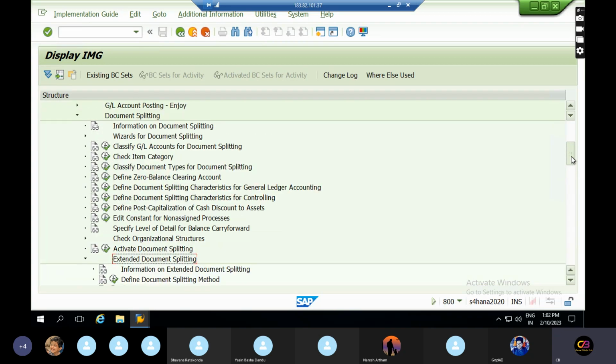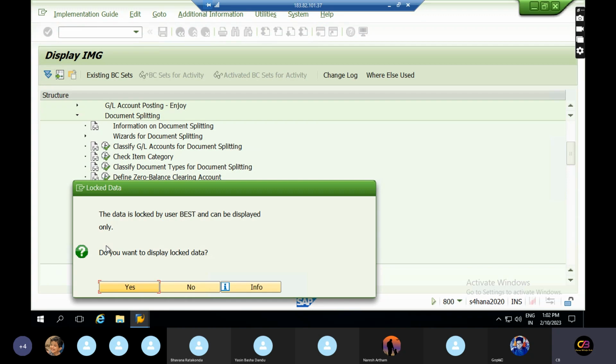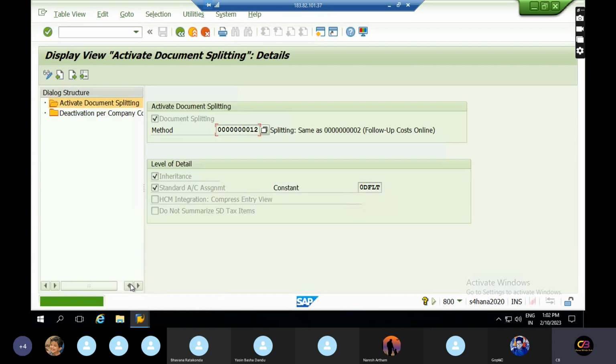First and foremost, you need to activate document splitting and check your company code, whether document splitting is done for this company code or not. If you remove this tick mark, it would be applicable to global company codes, all company codes. Don't do this. Don't try to remove this document splitting indicator over here.